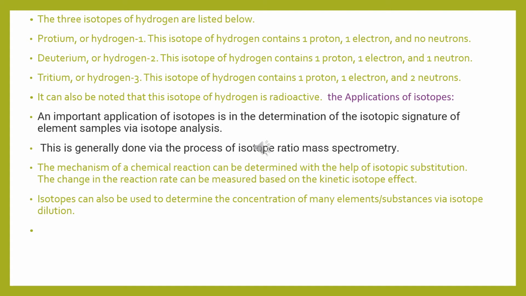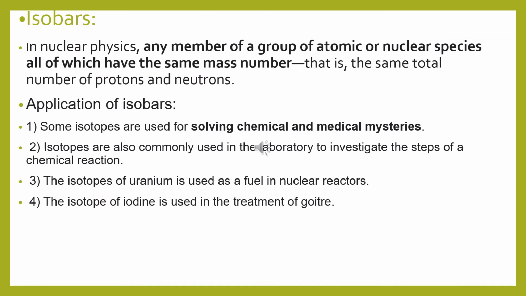Applications of isotopes. An important application of isotopes is the determination of the isotopic signature of element samples via isotope analysis. This is generally done by the process of isotope ratio mass spectrometry. The mechanism of a chemical reaction can be determined with the help of isotopic substitution. The change in the reaction rate is measured based on the kinetic isotope effect. Isotopes can also be used to determine the concentration of many elements and substances via isotope dilution.